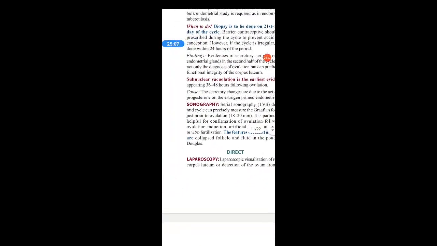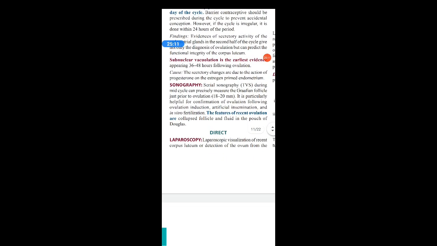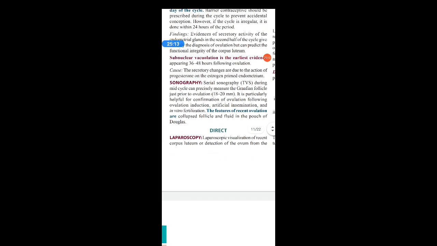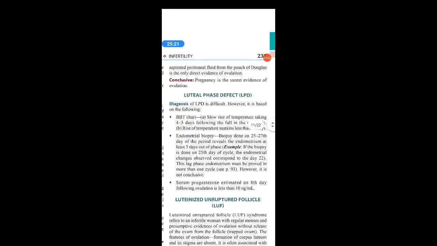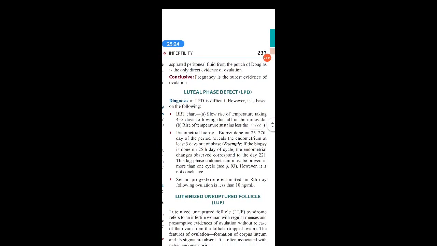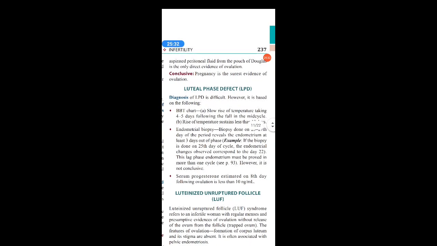Next is about the direct evidence, which is nothing but laparoscopic visualization. Directly with the help of laparoscope, we can visualize the recent corpus luteum, or detection of ovum from the aspirated peritoneal fluid from the pouch of Douglas, which is the only direct evidence of ovulation. So directly visualizing the corpus luteum or the ovum through the laparoscope is the only direct method of visualization of the ovulation.